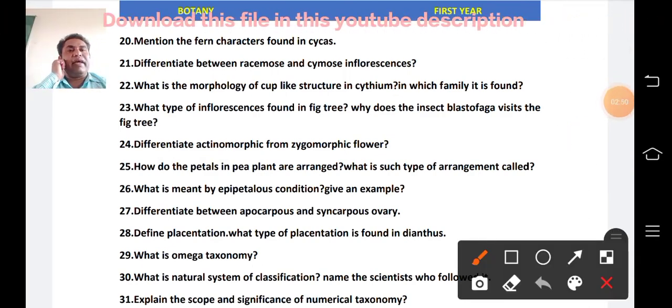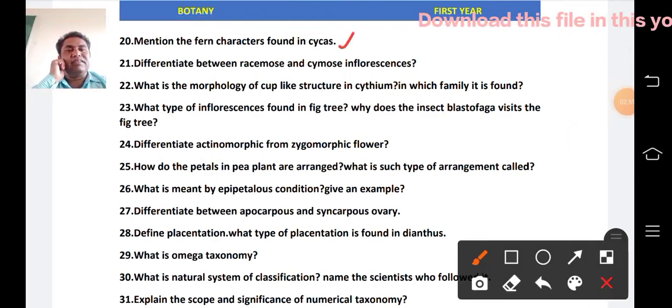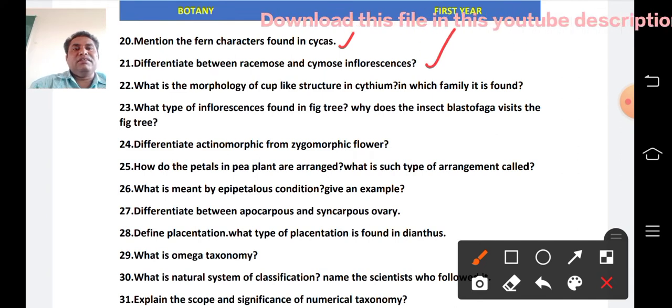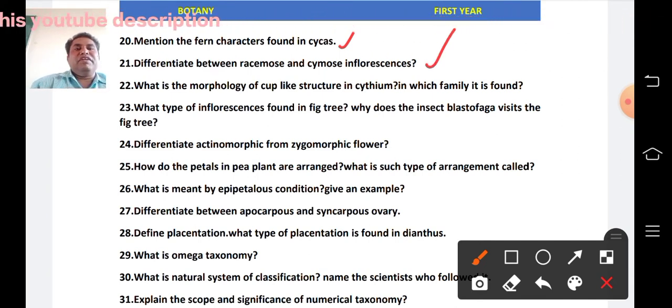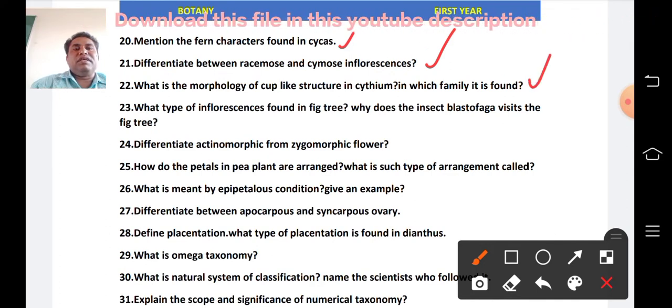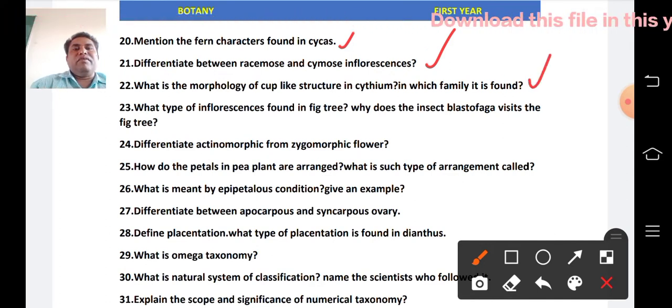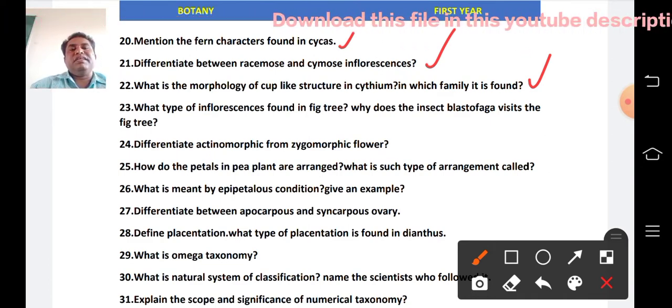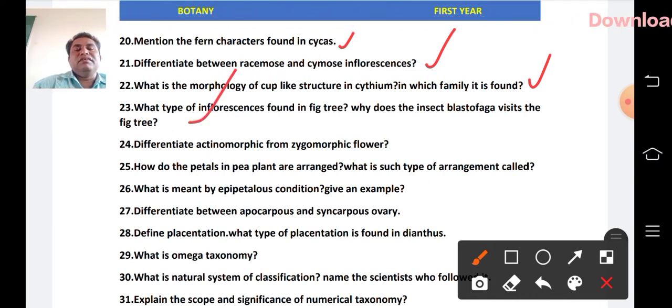Mention the fern characters found in cycas. First unit. Differentiate between racemose and cymose inflorescence. Second unit. What is the morphology of the cup-like structure in the cyathium? In which family is it found? Second unit. What type of inflorescence is found in fig tree and why does the insect Blastophaga visit the fig tree? This is also second unit.